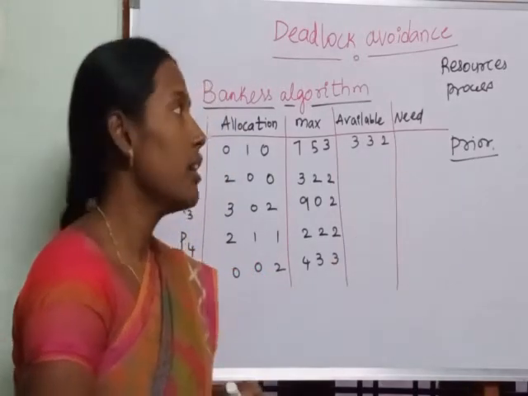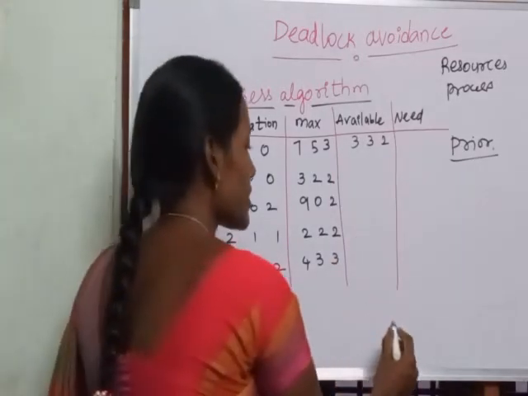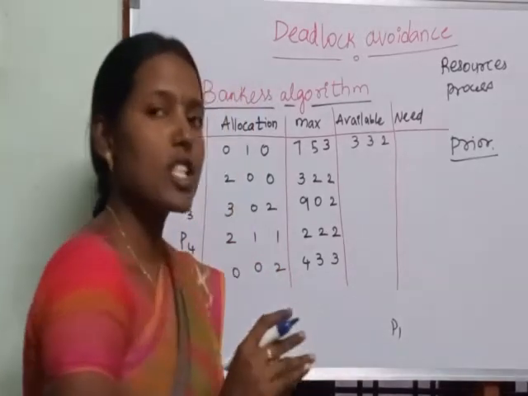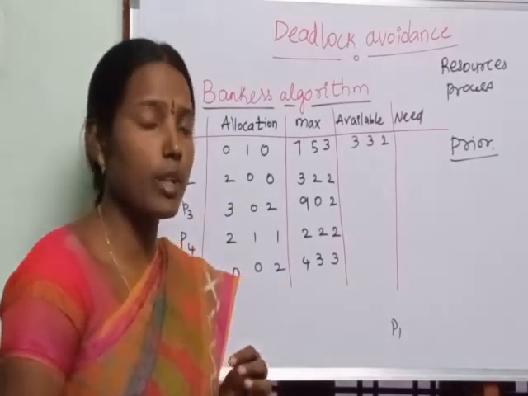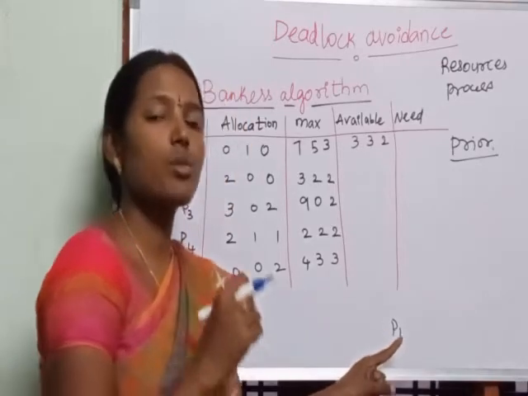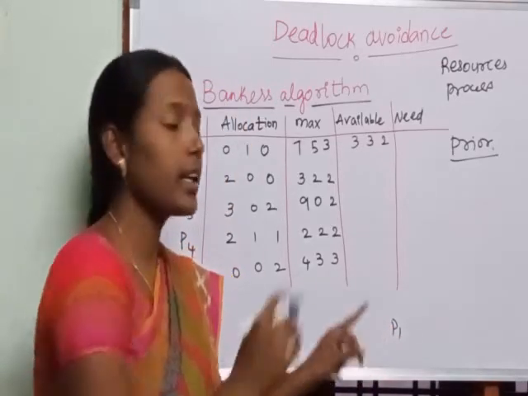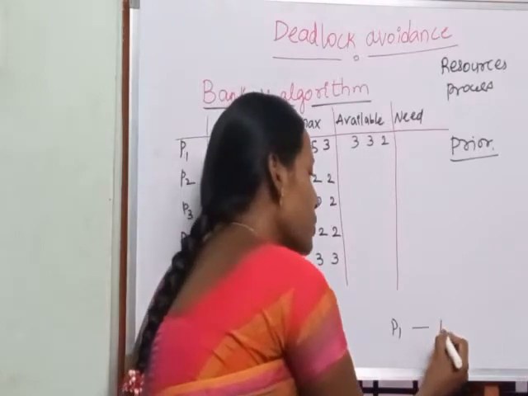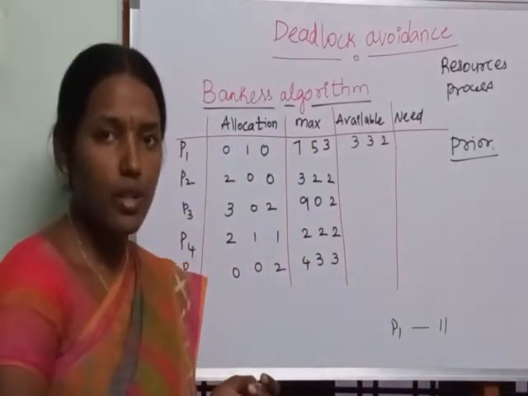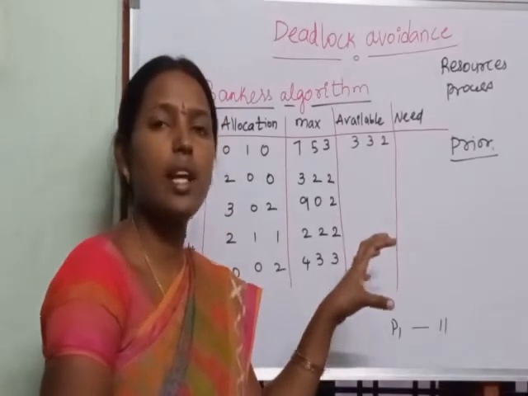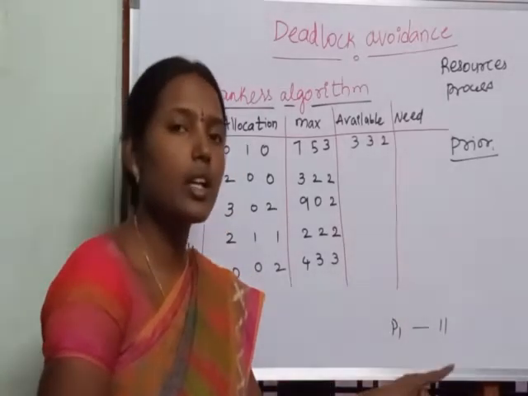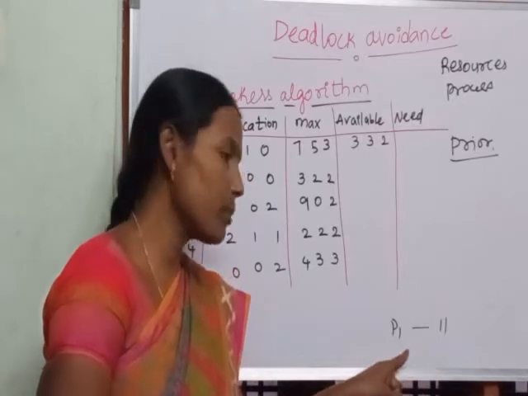For example, we consider a process Pi. Now the process P1 is going to start. Before starting execution, process P1 has to inform the operating system that it is going to use 11 resources. If the 11 resources are available, the operating system will give permission to start execution of process P1.